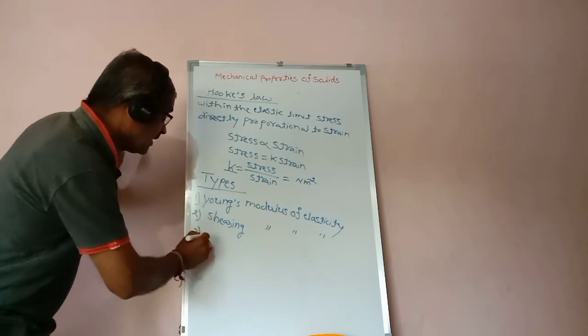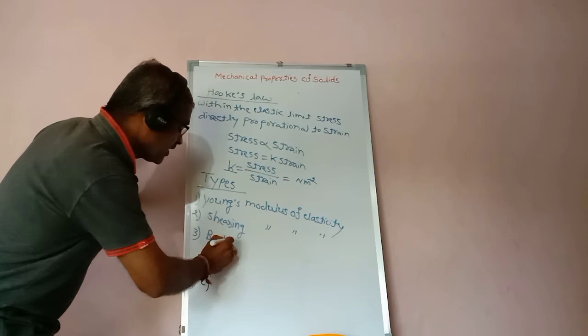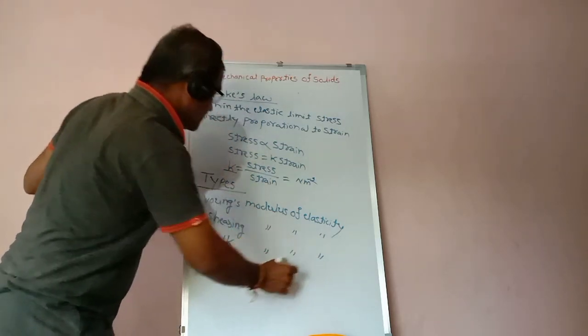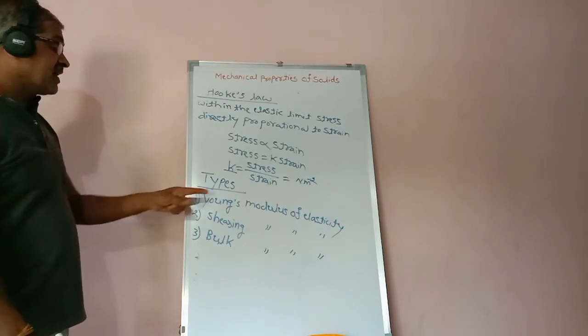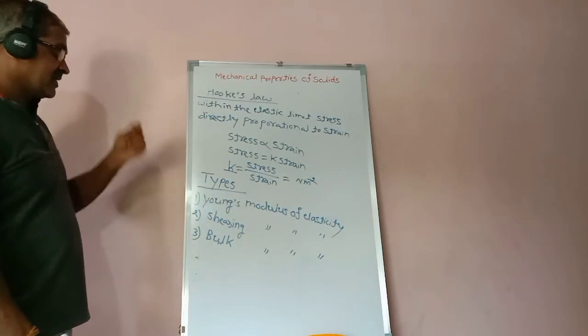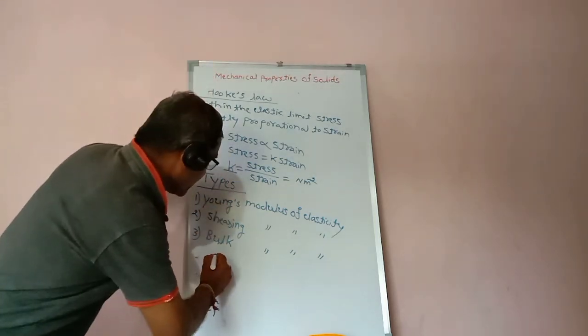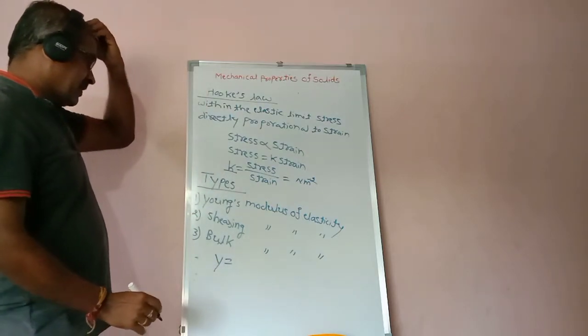Third one is the bulk modulus of elasticity. The first one, Young's modulus of elasticity, is represented by Y.